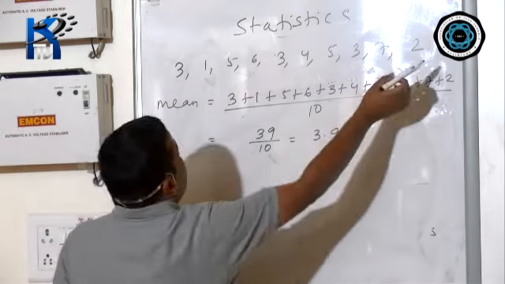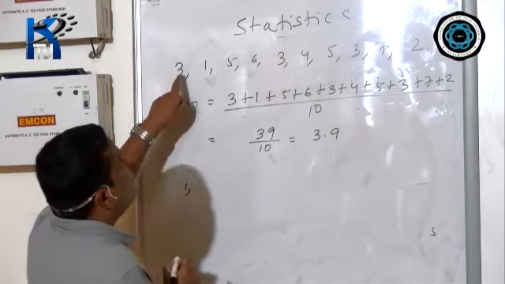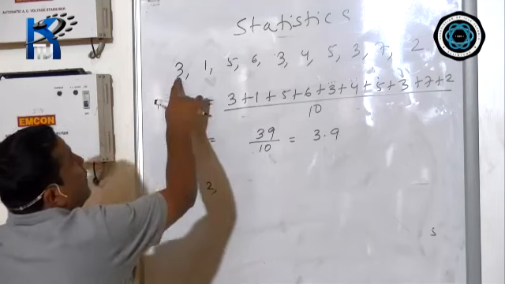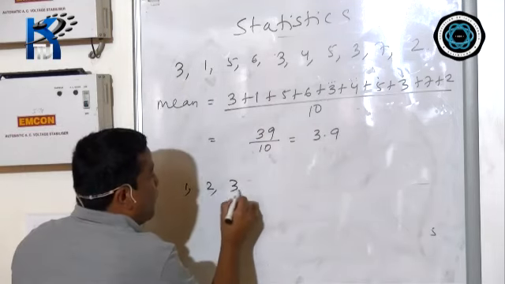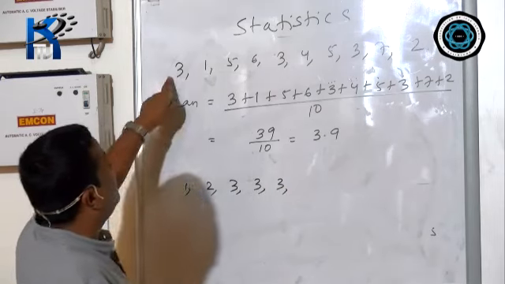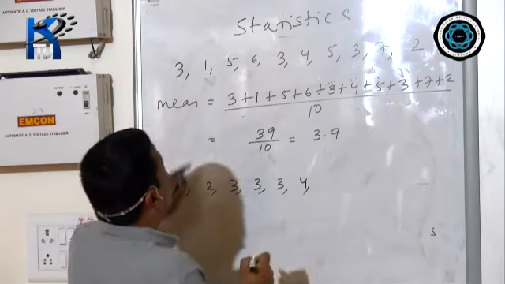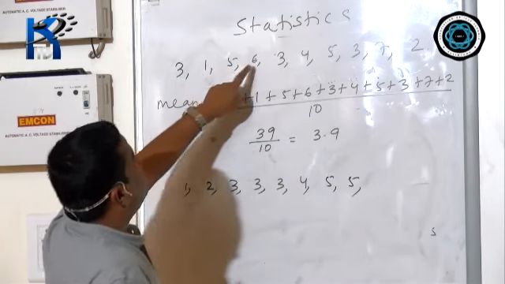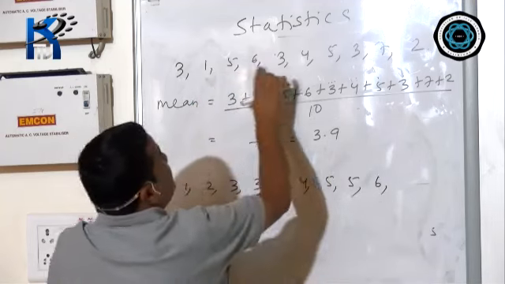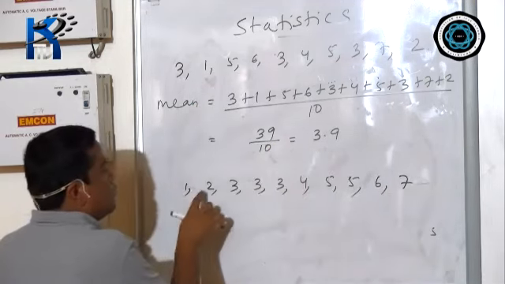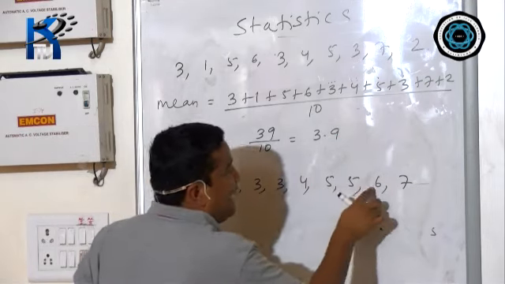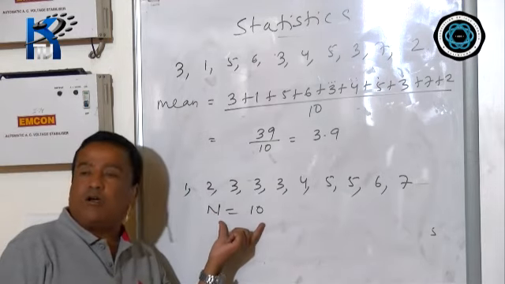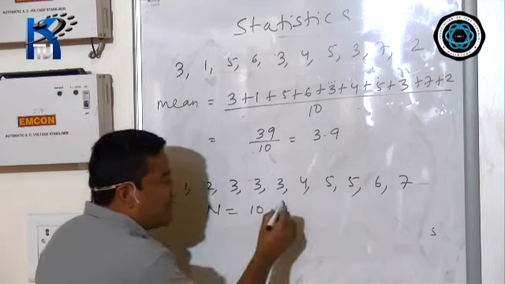So what is the lowest number here? Which is 1. After that 2. After that 3. How many times? 3 times. After that 4. After that 5, 2 times. After that 6. After that 7. Now count it: 1, 2, 3, 4, 5, 6, 7, 8, 9, 10. That means n equals 10. Here either you will get an odd number or an even number. Now 10 means an even number.